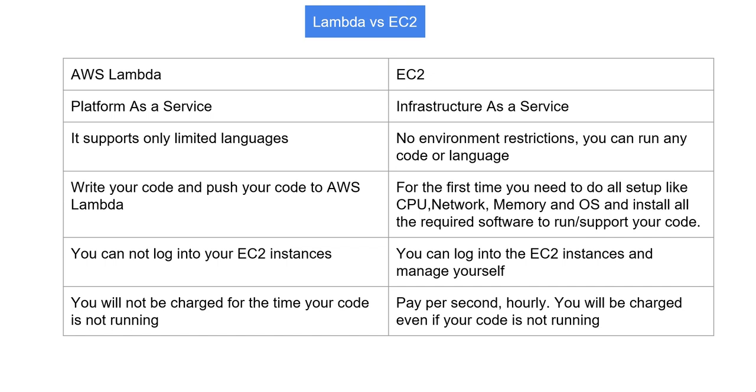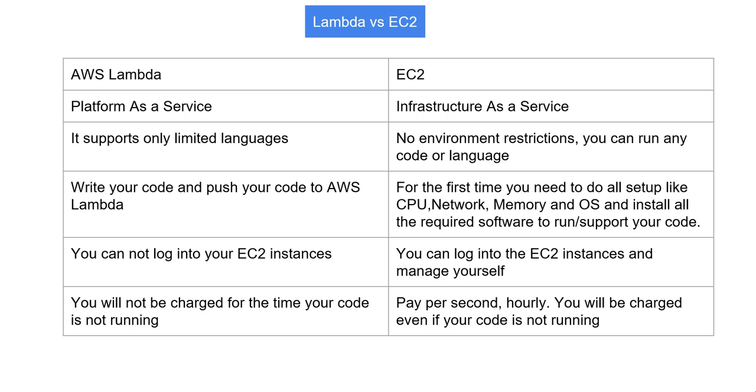It means AWS Lambda provides us a platform where we can write our code and deploy it on AWS Lambda, and we don't have to configure any server or any infrastructure. We don't have to worry about any underlying environment where our code or application is running. That is called platform as a service. Whereas EC2 provides infrastructure.